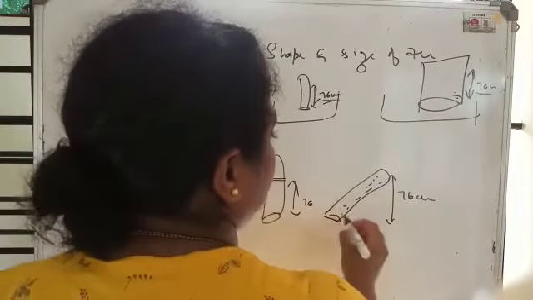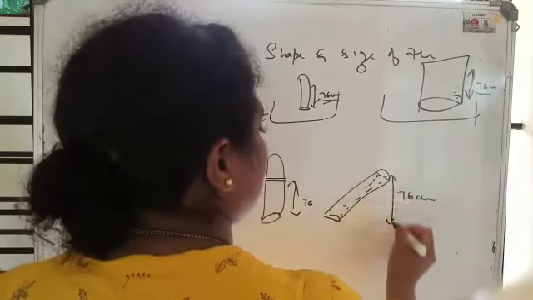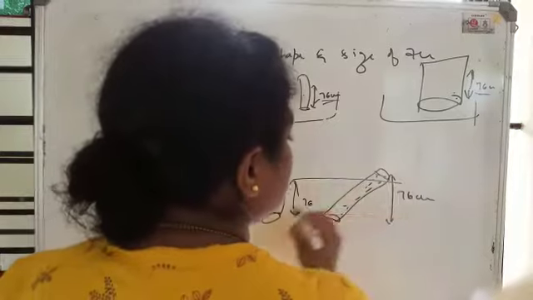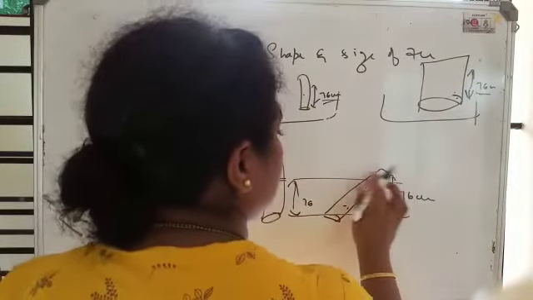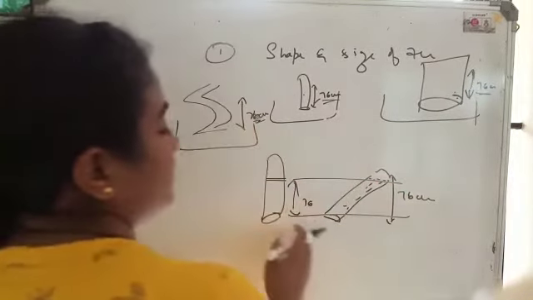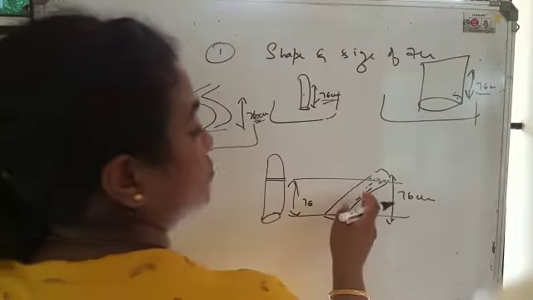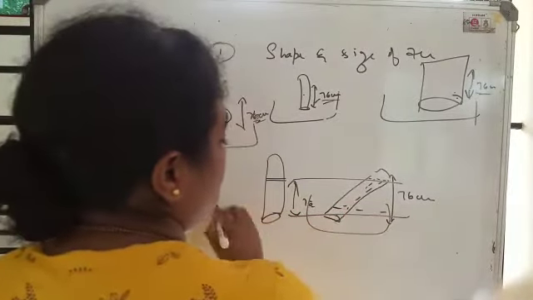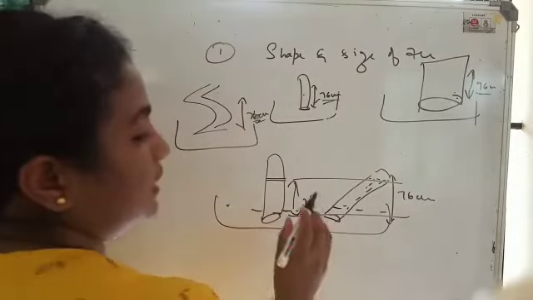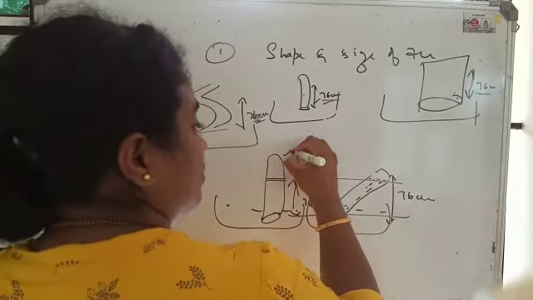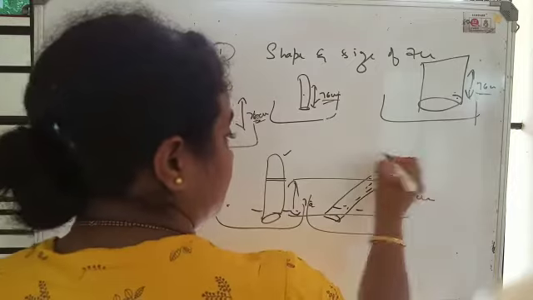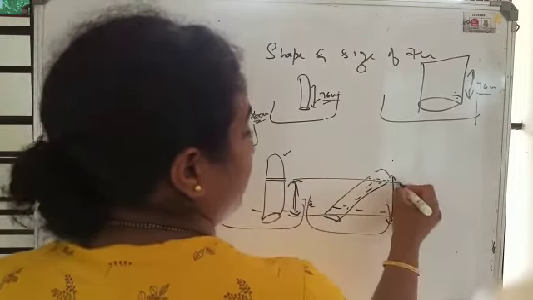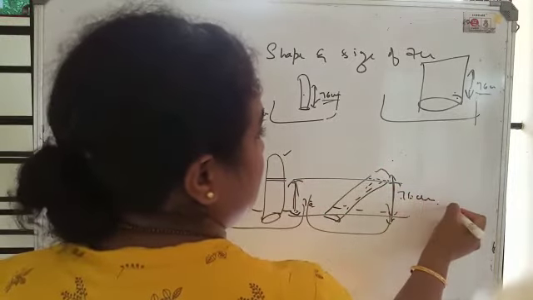Now if it is coming here, it will cover more length here to give the 76 centimeters. So the measure will be 76 centimeters irrespective of whether the tube is in a straight position or tilted. Even if tilted, its mouth should be inside the fluid. So whether it is straight or tilted, the height of the fluid will be 76 centimeters.